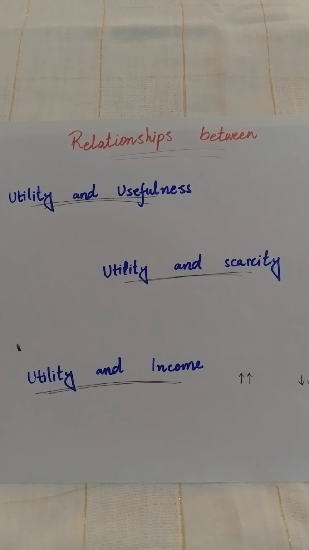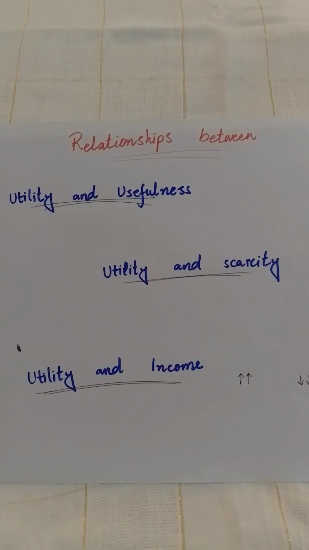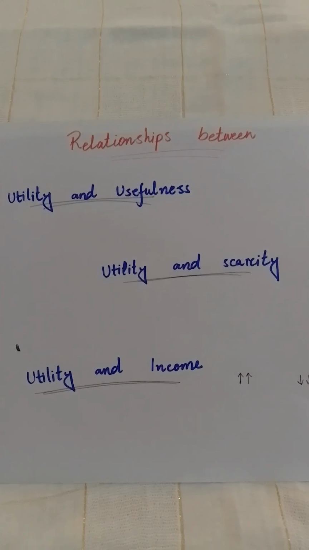Next is utility and scarcity. Utility is the quality to satisfy our need, and it basically occurs when things are less and the demand is more. It means scarcity. Like land is not unlimited, so land is scarce, and when people demand more land, then the price of land and its demand increases.